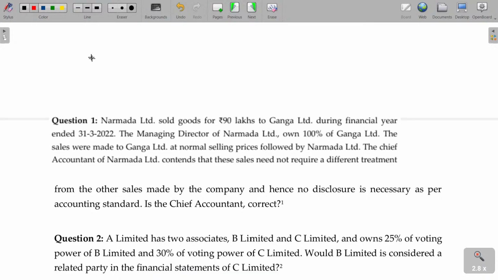Narmada Limited sold goods for 90 lakhs to Ganga Limited. During the financial year ending 31/3/2022, the managing director of Narmada Limited owned 100% of Ganga Limited.